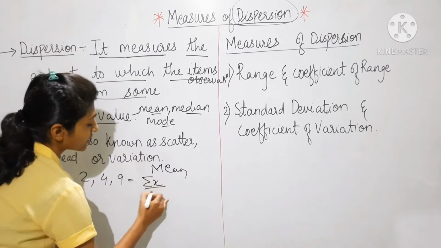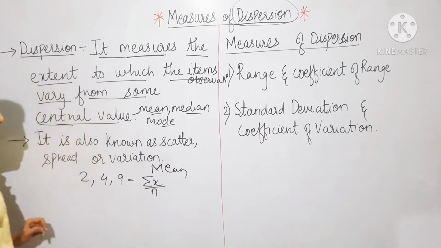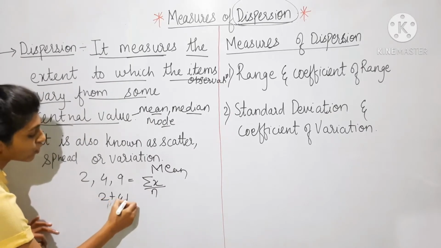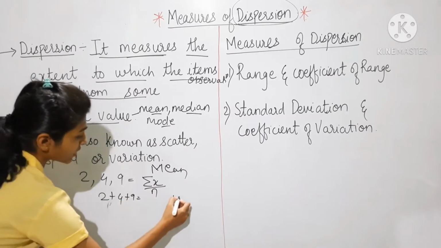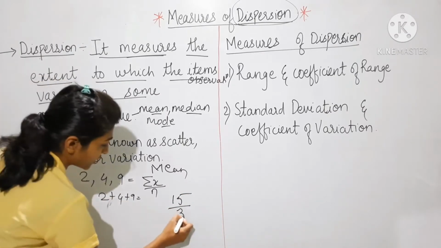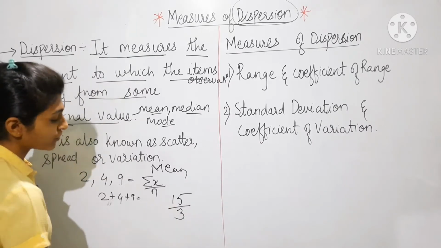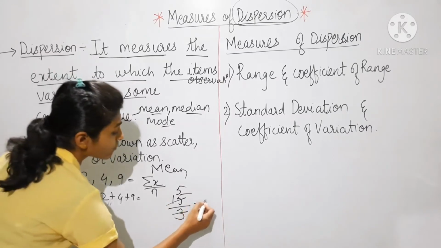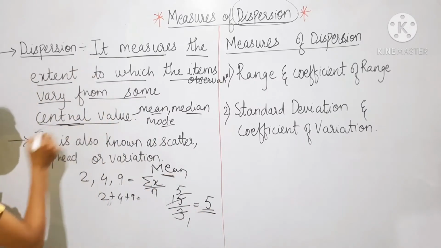Sigma x divided by n, that is, the sum of observations divided by the number of observations. 2 plus 4 plus 9 gives 15, and the number of observations is 3. So 3 fives are 15, and 5 is the mean. In this definition, the mean is called the central value.